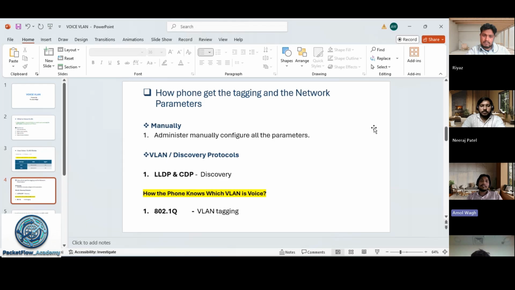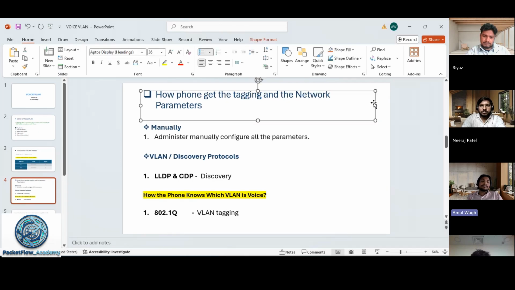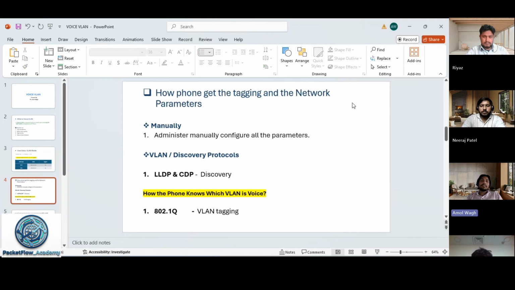There are two types. First is manually, meaning any administrator or PBX team person can configure the phone manually, and assign all the parameters like IP, gateway, subnet, DNS, and the VLAN ID also.